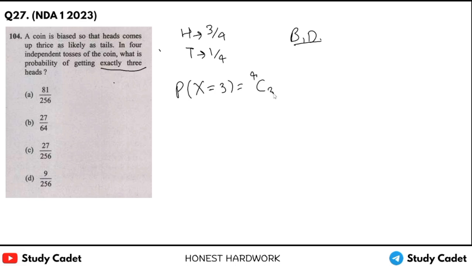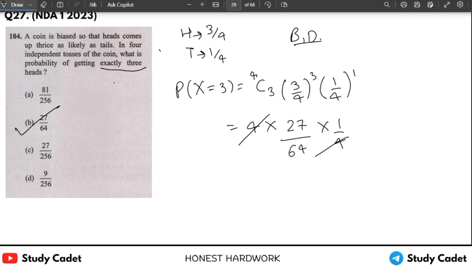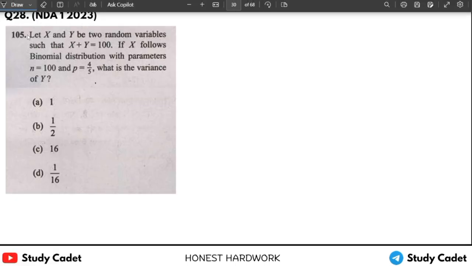N is 4 independent tosses. So 4C3 for our heads, so (3 by 4) to the power 3 and (1 by 4) to the power 4 minus 3, that is 1. 4C3 is 4 into 3 cube is 27, 4 cube is 64, into 1 upon 4. So we have 27 upon 64. B is the right answer, sir.